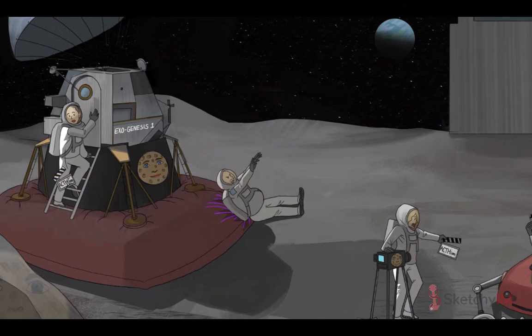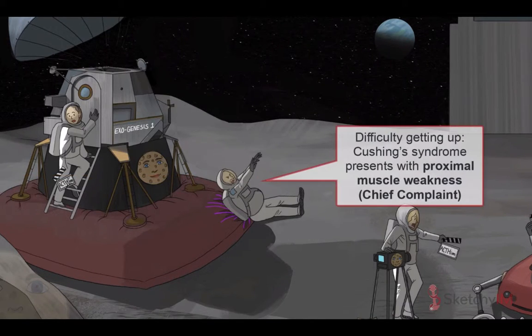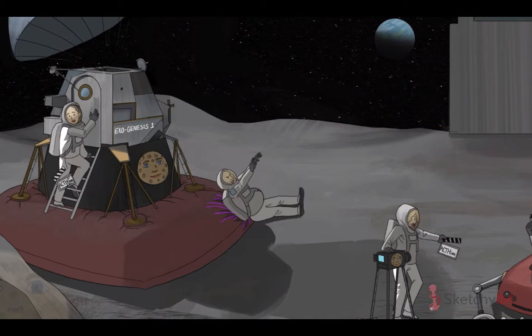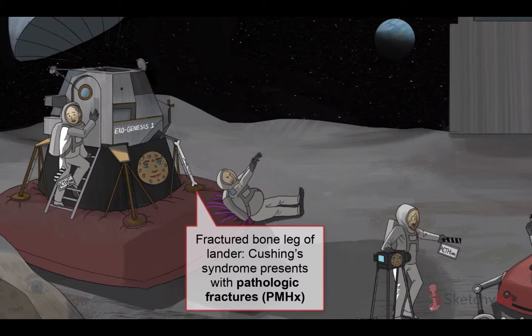underlying connective tissue. Proximal muscle wasting and weakness is common and is one of the most specific symptoms of Cushing syndrome. This develops from the catabolic effect of cortisol, which leads to muscle atrophy. Patients often report difficulty climbing stairs and getting up from seated positions, or the inability to orient themselves in low gravity situations. High levels of cortisol impair calcium metabolism and alter bone homeostasis, leading to osteoporosis.